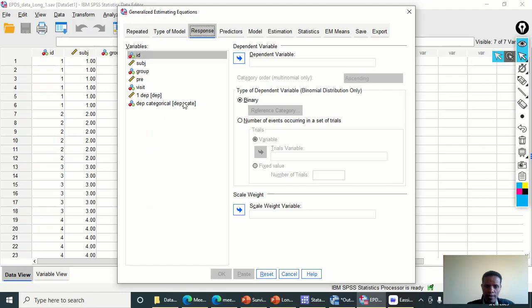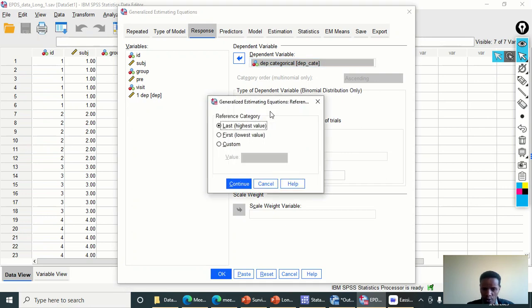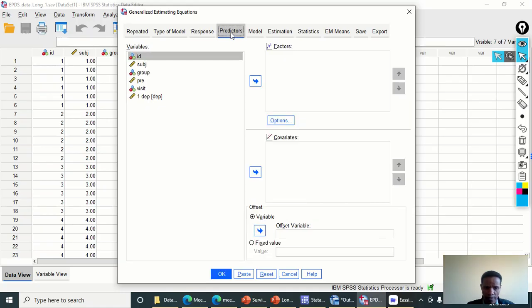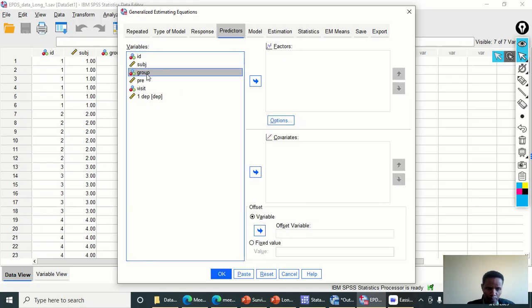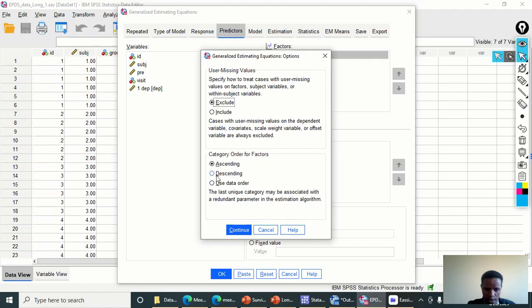The response variable is now a categorical variable. So I need to take the depression category to the outcome, and the reference category should be chosen here. Highest value, lowest value. Okay, the lowest value, that is 0, will be the reference. Continue. Then for predictor variables, I need to take the group to the factor box, and the descending order will make the group placebo, I think 0 was placebo, the reference.